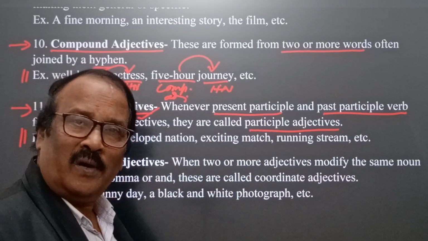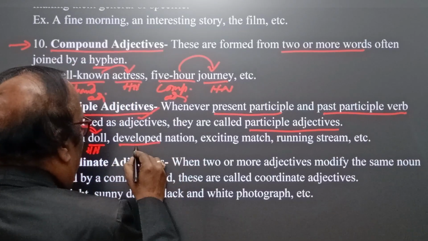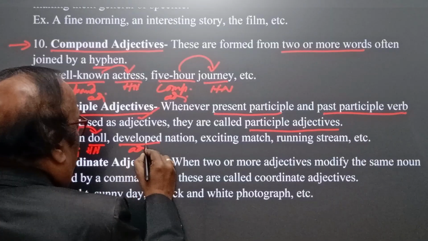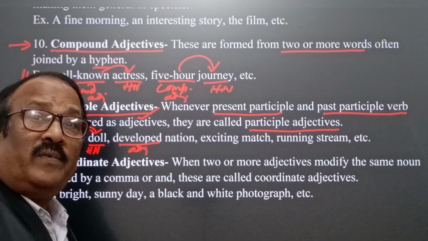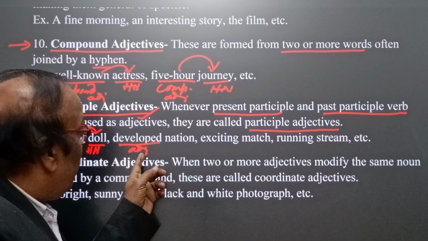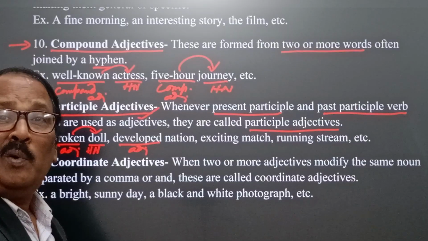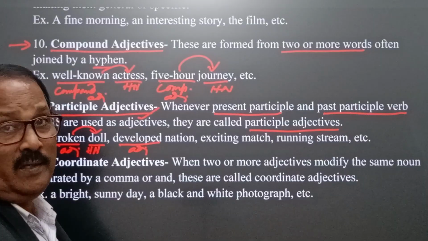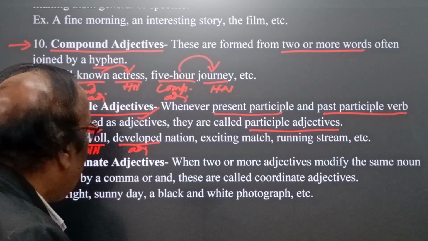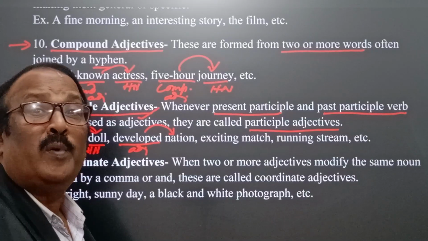Now come to developed nation. Here is another past participle adjective, developed. But here developed is not a past participle verb form. It has been converted into a participle adjective. Then developed nation. Naturally, America is a developed nation.